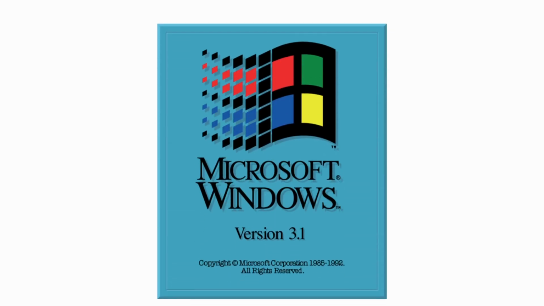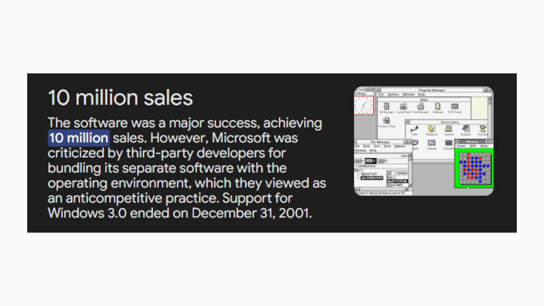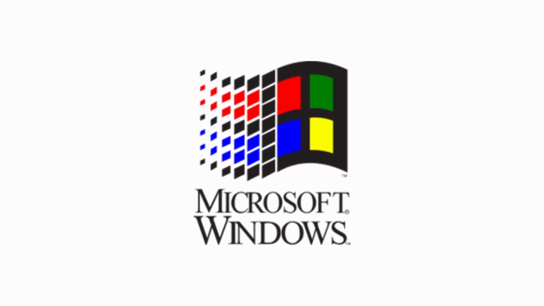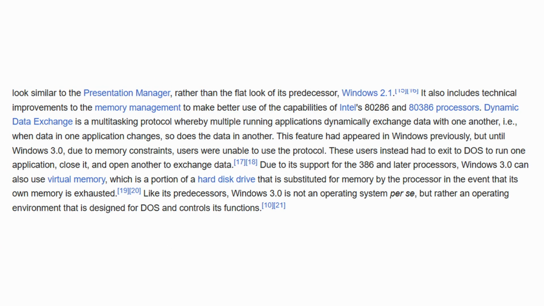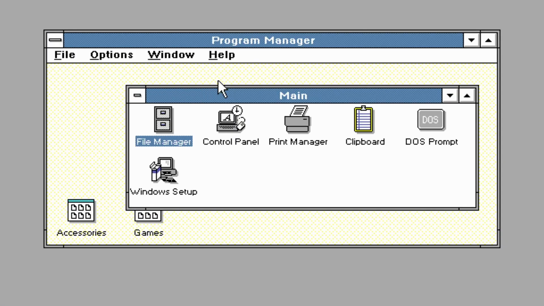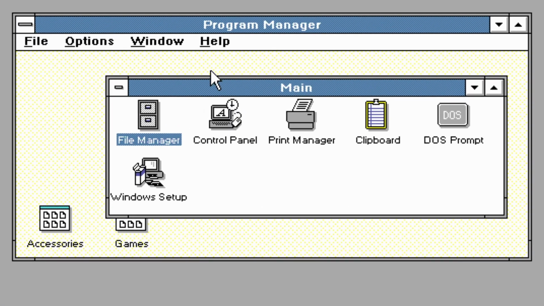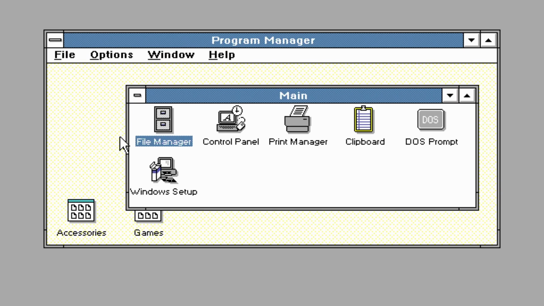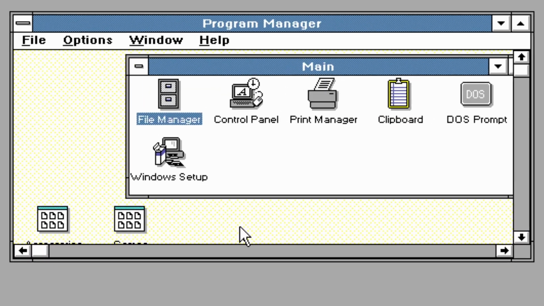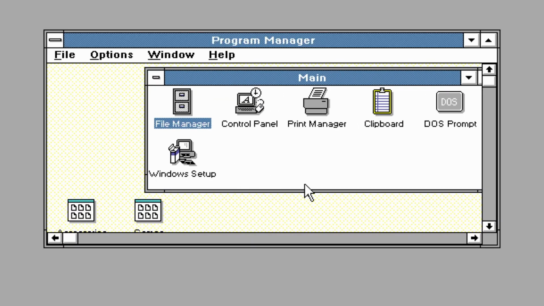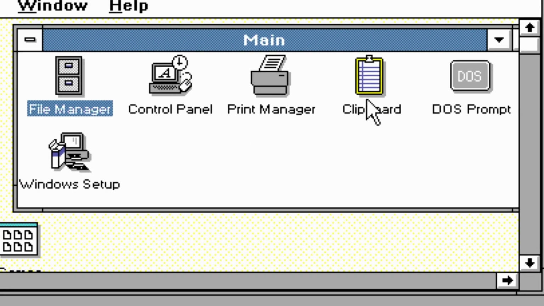Windows 3.0 is here, released 3 years later. This was Microsoft's first big hit and really put Windows at the front of operating systems. They added a bunch of hardware stuff that I don't really care about right now, but they did redesign the UI and made it more user-friendly. Windows 3, and we actually have a desktop now. It's actually such a big difference. This now looks a little bit more modern. I mean, we even have icons.